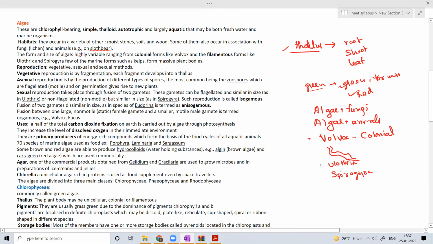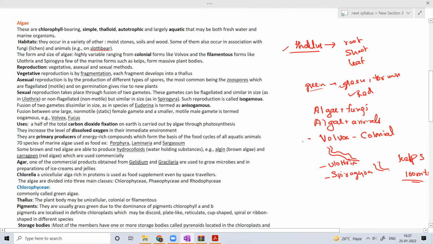I think you have a separate lesson for Spirogyra. These are ribbon shaped, filamentous ribbon shaped. And few marine forms such as kelps form massive plant bodies. These kelps, which are very highly branched, may rise up to 100 meters.